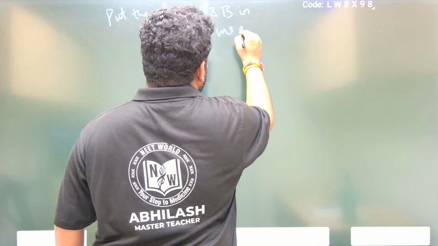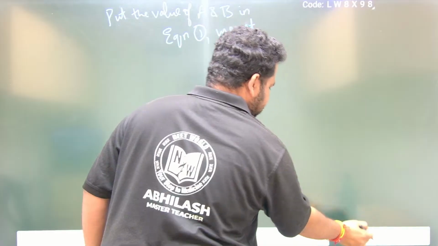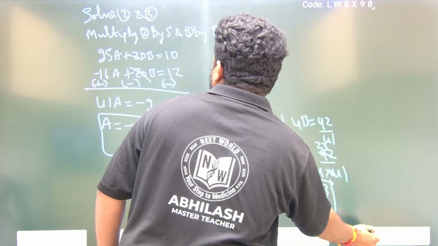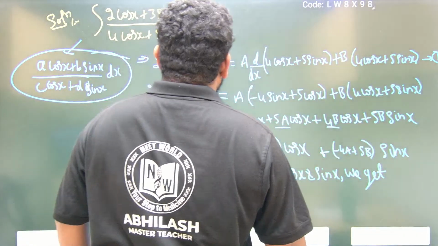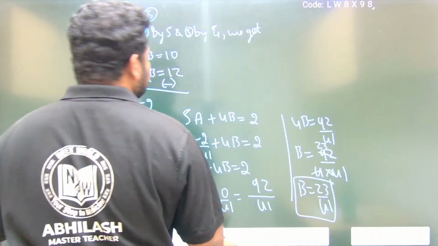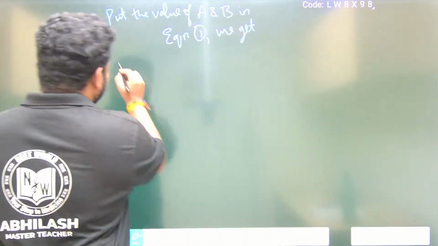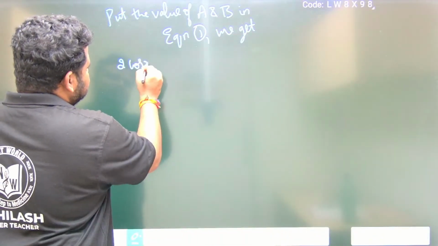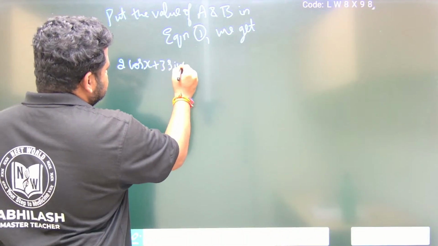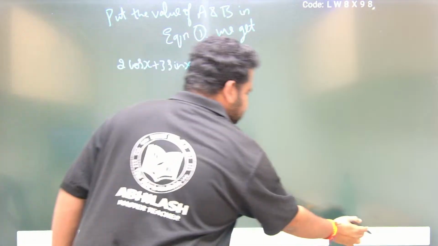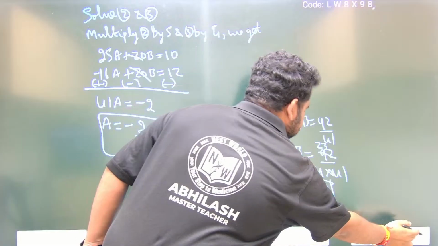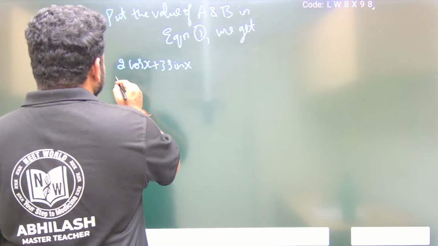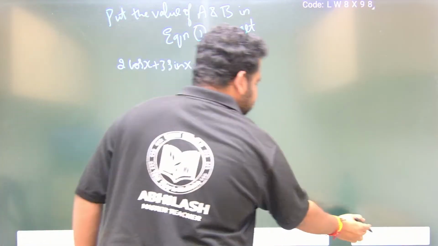See here, equation 1 is 2 cos x plus 3 sin x. So we have to write 2 cos x plus 3 sin x is equal to what?